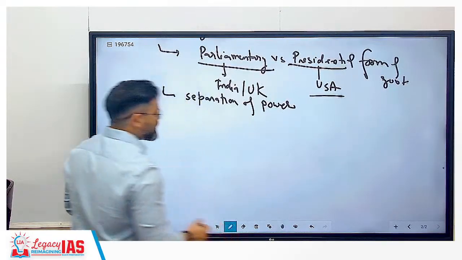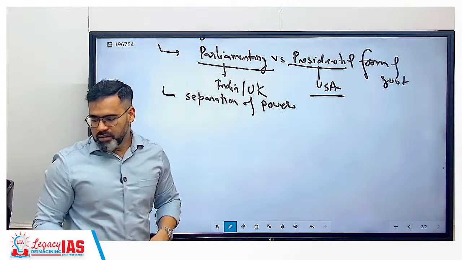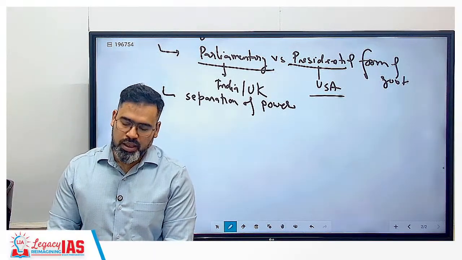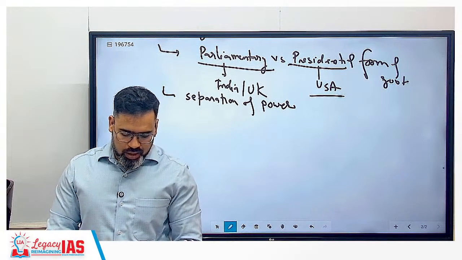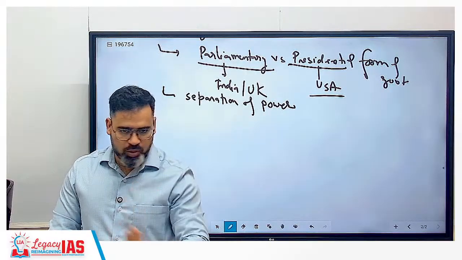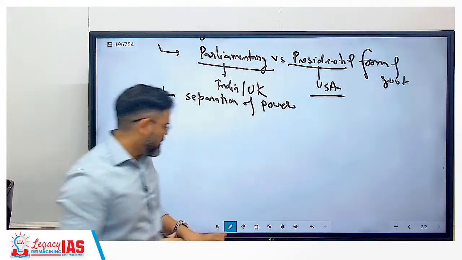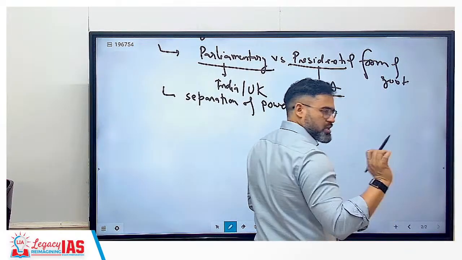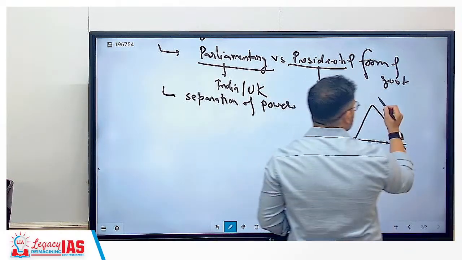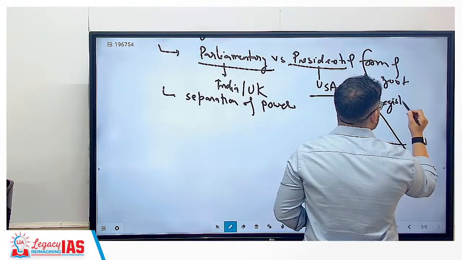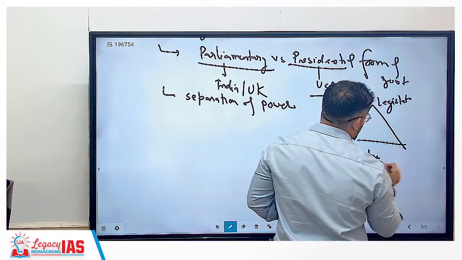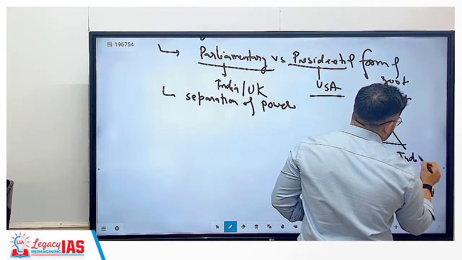correct? Separation of power: in USA there is more separation of power compared to India. Like in USA, Donald Trump is a member of the executive because he is the president. If you check, there are three organs of the state. This is the state, for example, three organs. One is legislature, other is executive, other is judiciary.